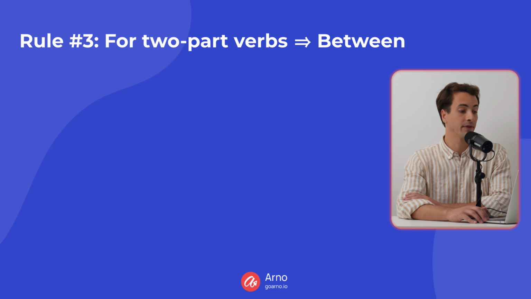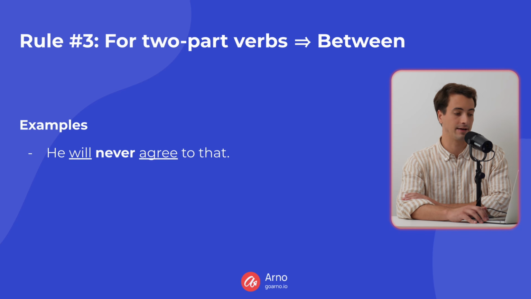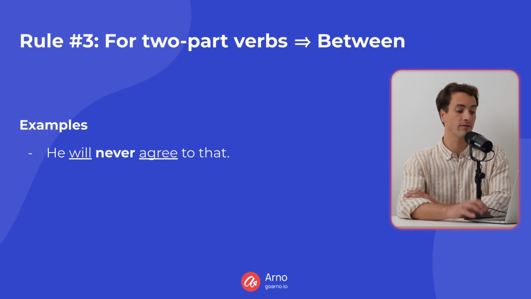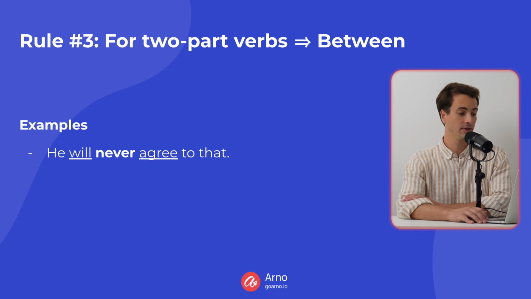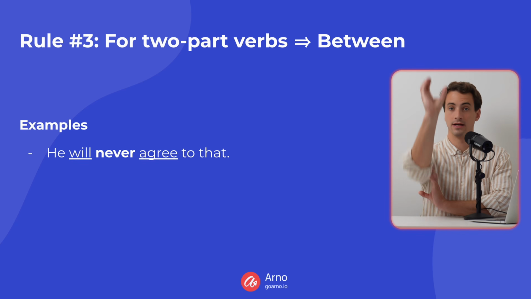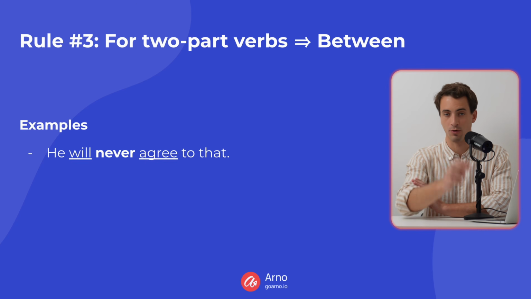Rule number three, for two-part verbs, the adverbs of frequency go in between. We will never agree to that. So this is a two-part verb, will agree, that's the future simple. And we have never, our adverb of frequency, and it goes in between our two verbs in our two-part verb.